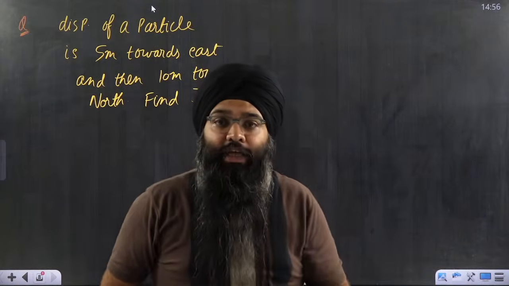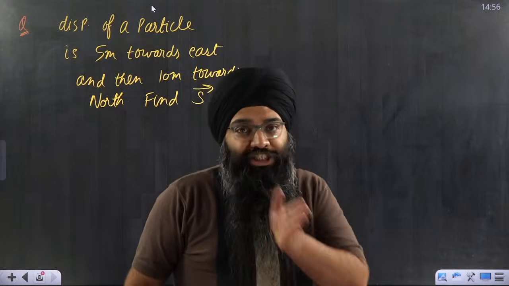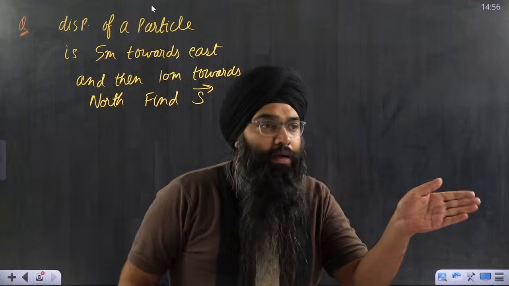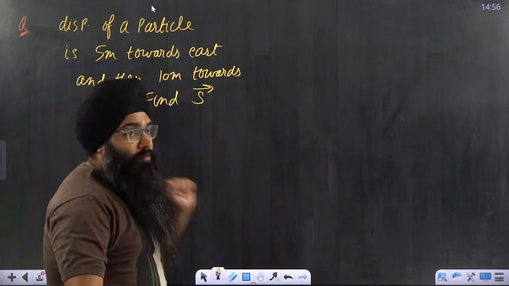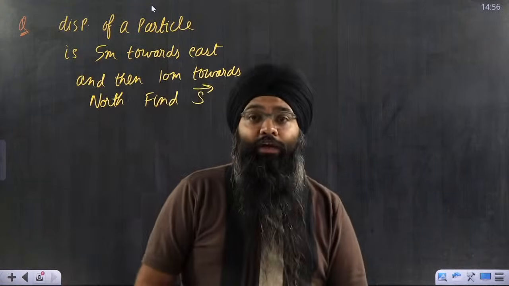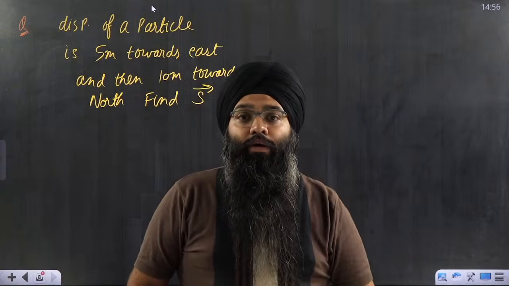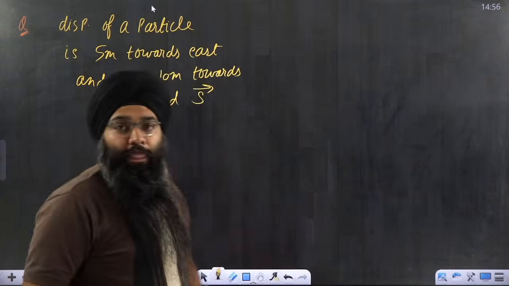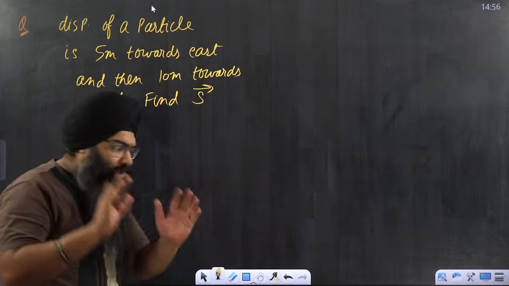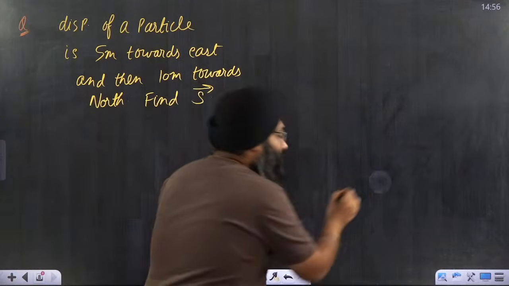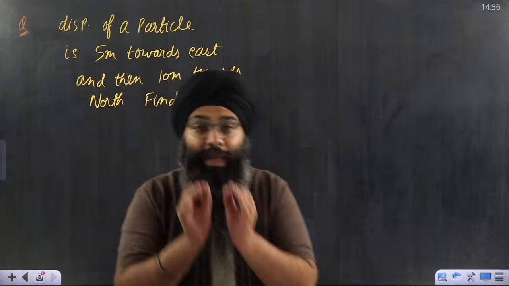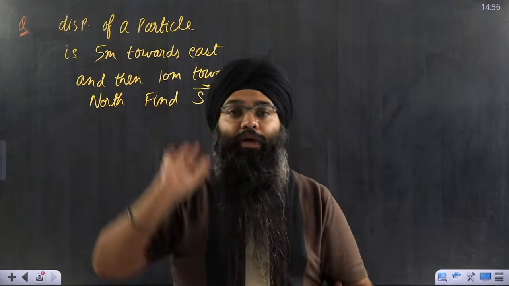So here two directions are included now. Initially he is going towards east by traveling a distance of 5 meter, and then he is traveling towards north by traveling a distance of 10 meter. So how will I represent this vector? Understand it very carefully, and this particular example will be the base for the next particular topic.